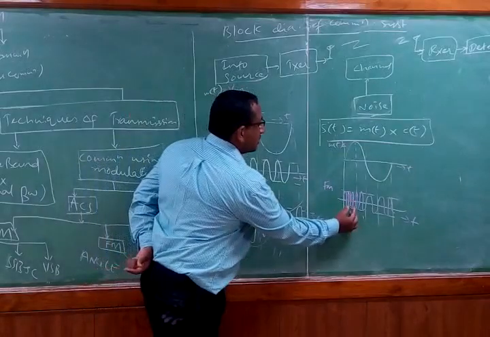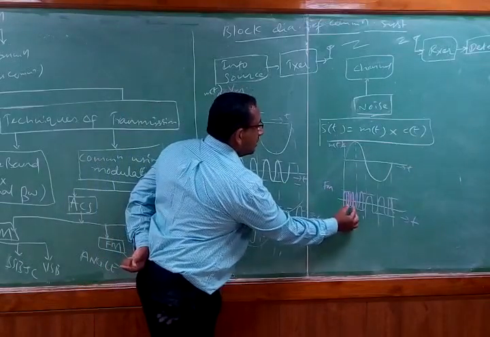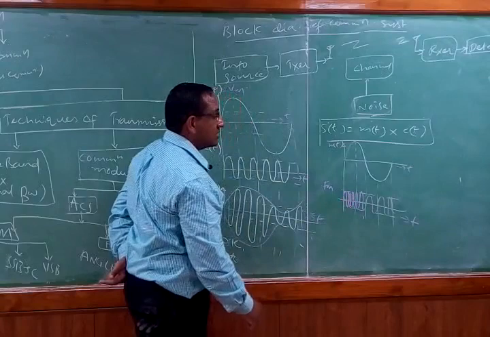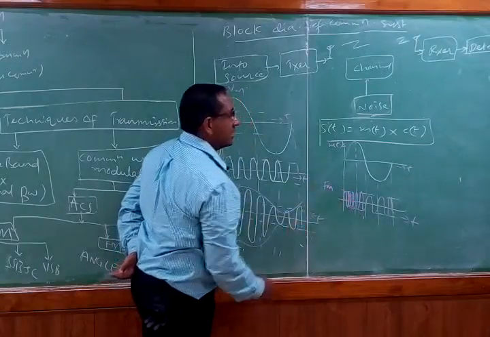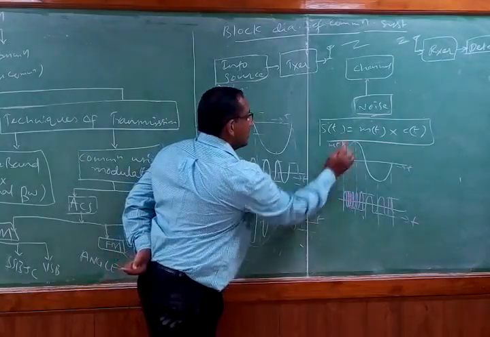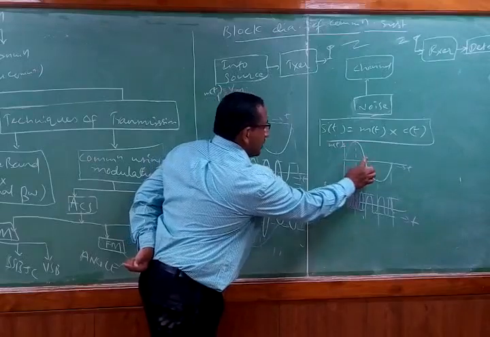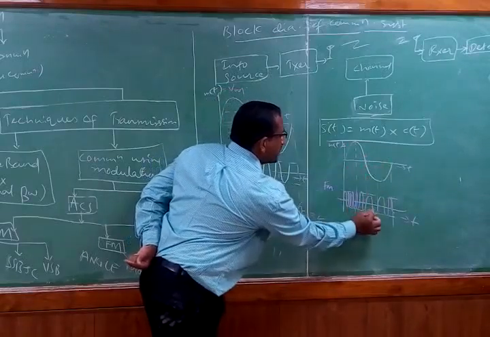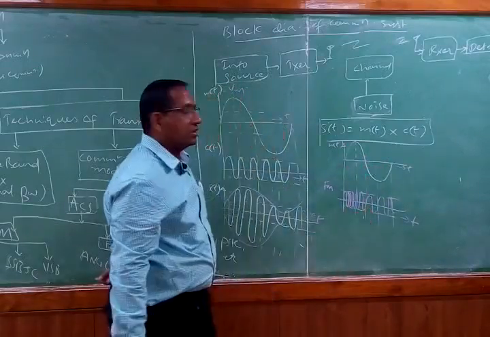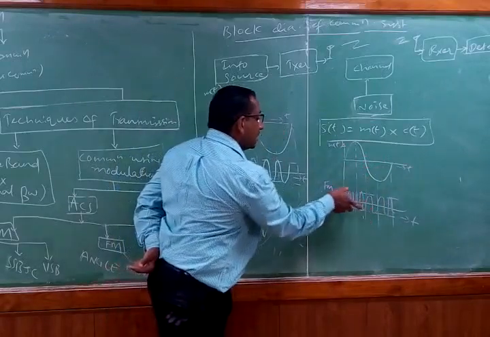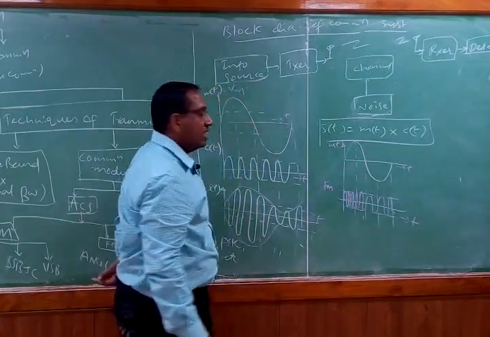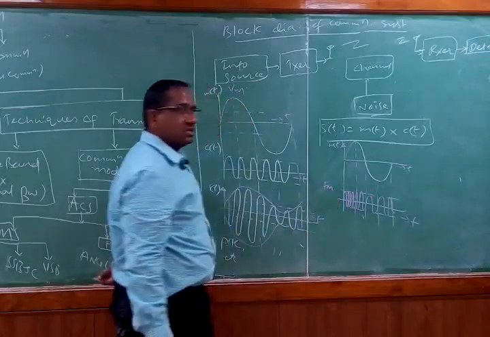So here I am drawing a signal with a very small time period. A cycle with a very small time period means the frequency is increasing. As the amplitude of the signal is increasing, the frequency is increasing. As the amplitude of the signal is decreasing, the frequency is simply decreasing. With this we are modulating the carrier with respect to frequency. That is why it is called frequency modulation.